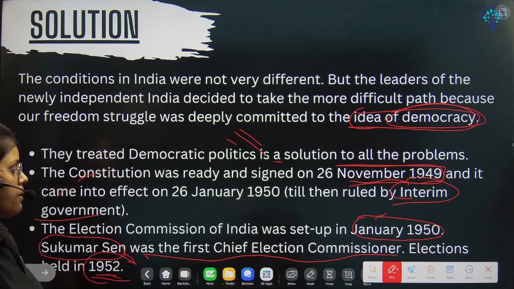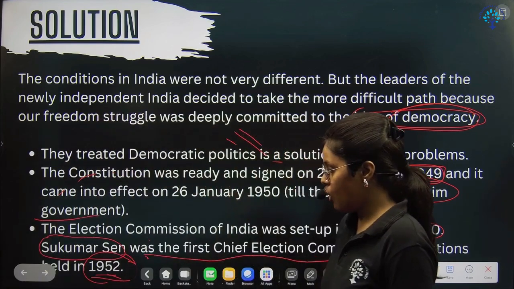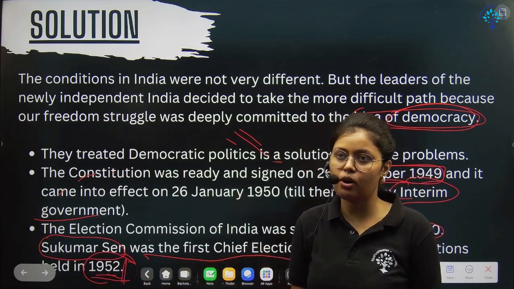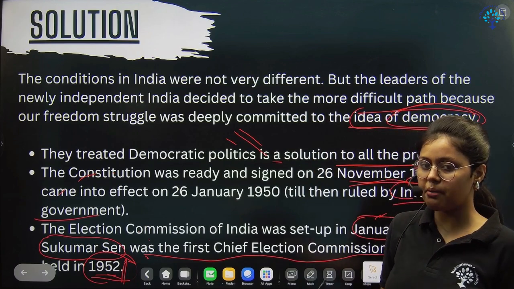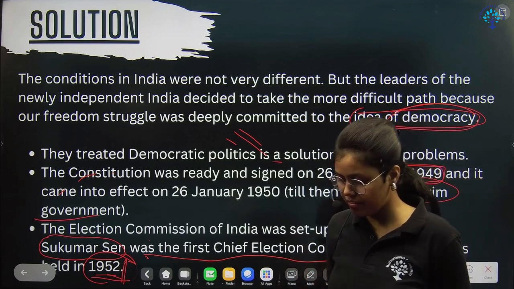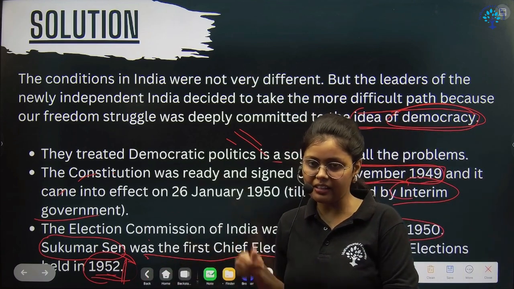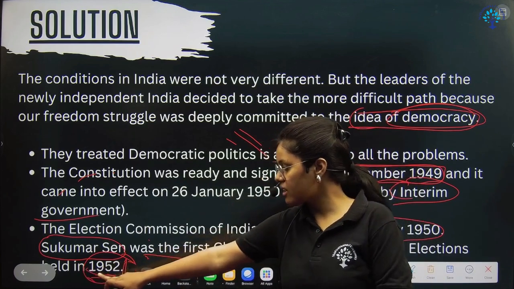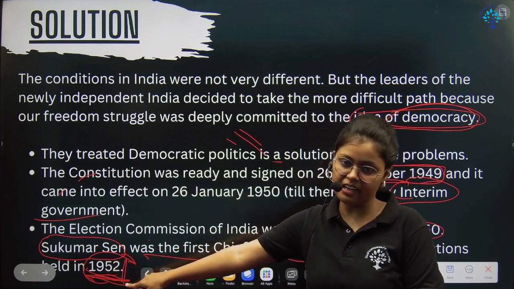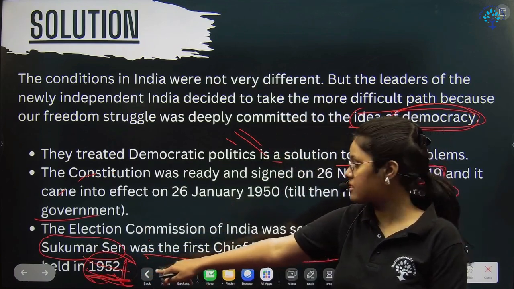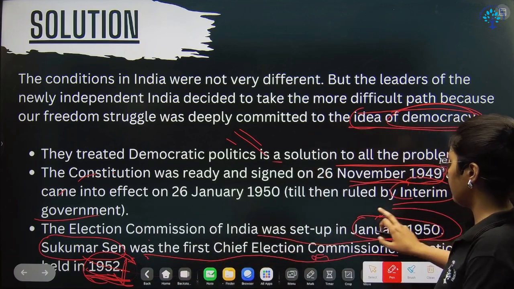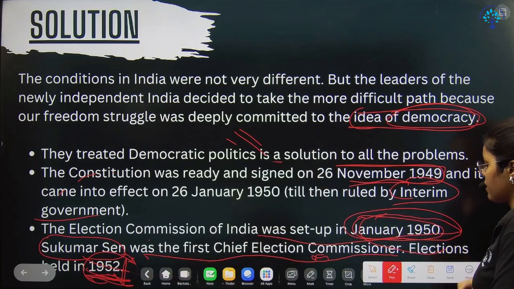And one thing you have to remember is that the first election, although it was held in 1951, took so much time, starting in mid-1951 and continuing till 1952, that we consider that election as the 1952 election. The first Election Commissioner was Sukumar Sen, and the Election Commission was set up in January 1950.